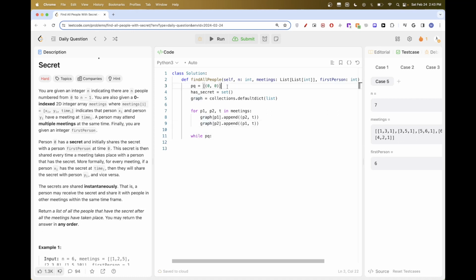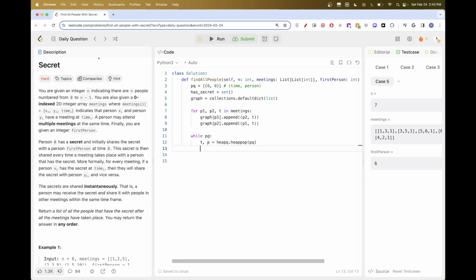And has secret first. We know that 0 has the secret, but we don't need to add it because we will pop it here. As soon as we pop something from our queue, we will get the person and the time. Let's assume the tuple here is first the time and then the person, because we want to pop the smallest time first. We want to process time 3 before time 4. Remember what we mentioned in the overview.